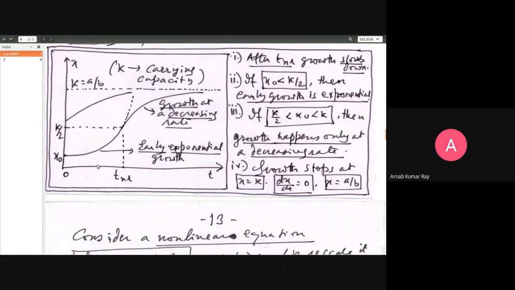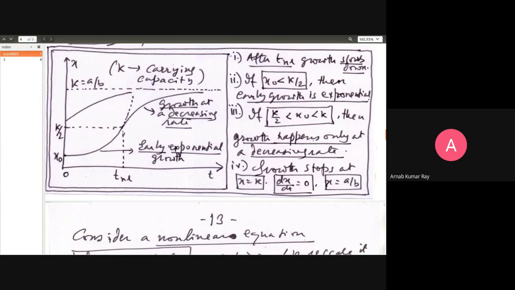So dx/dt is almost equal to ax, meaning a robust early exponential growth. Along this path, dx/dt is positive. Follow carefully. d2x/dt squared is also positive. Fine.